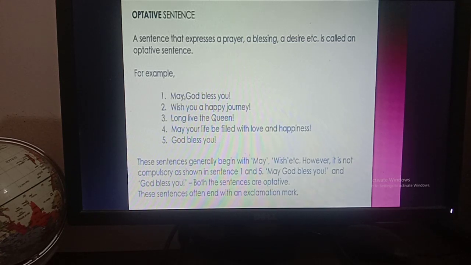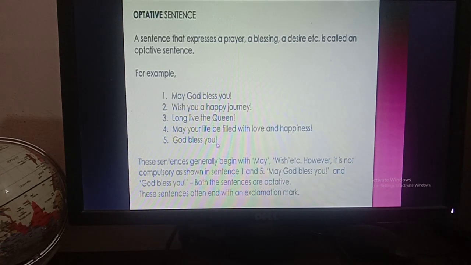So in this sentence you can see that in number 1 there is "may", but in number 5 there is not "may", but the meaning of the sentences is the same, because the first one is showing a blessing and the second one is also showing a blessing. So when there is a blessing, it doesn't matter if there is a "may" or not, you will go for the meaning of the sentence.